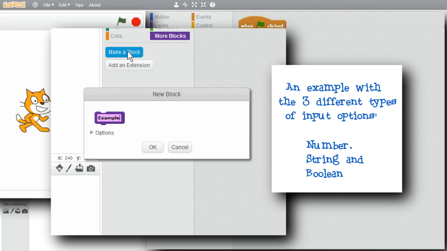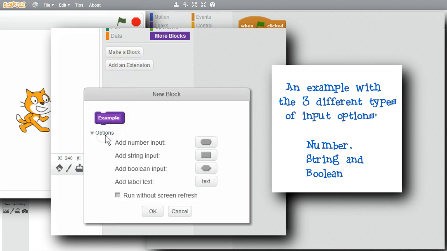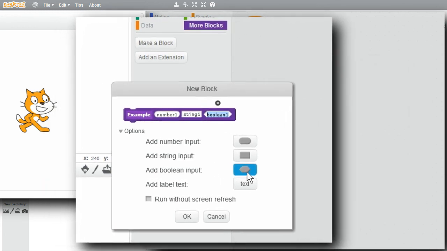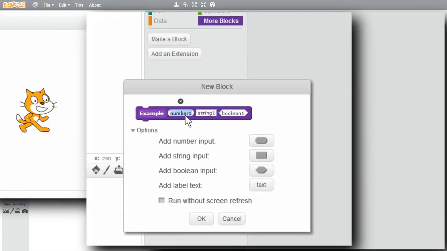It'll have 3 arguments. Options. It'll have a number, a string, and a Boolean type. Remember, Boolean values are logical values that are only true or false. I want number 1 to be steps, number 2 to be the message, MSG, and the third one, the Boolean, to say whether or not to hide the sprite.